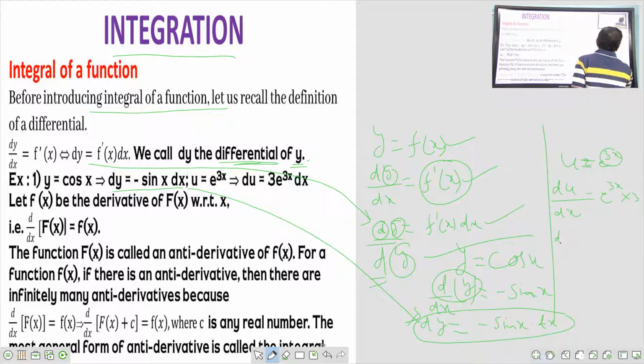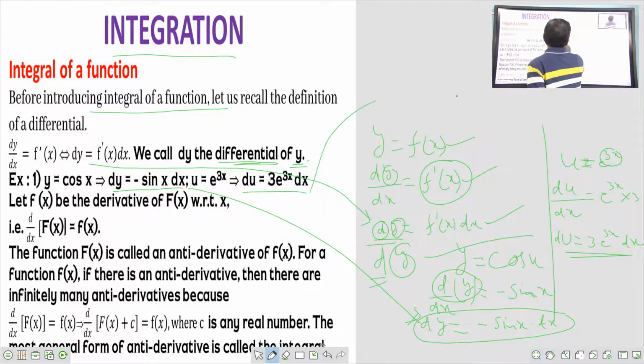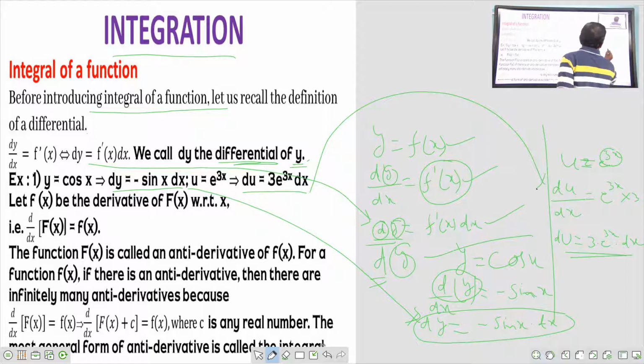If I am interested in only du, what happens here? It is 3 e to the power of 3x, and this dx goes to this side, so I have written dx. That's why du is equal to 3 into e to the power of 3x dx.